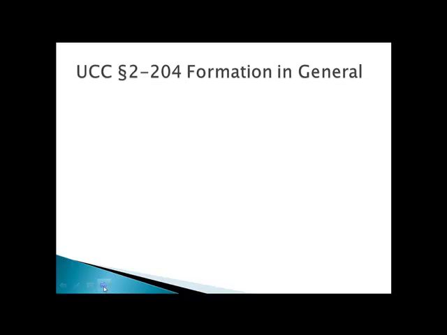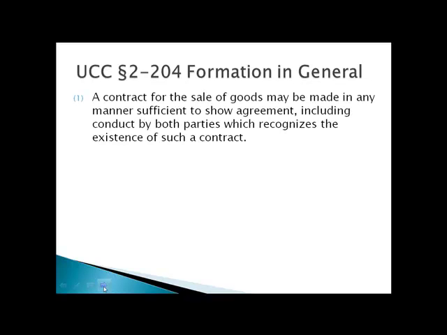Under the UCC, formation is a little bit less strict, and the UCC states that a contract for the sale of goods may be made in any manner sufficient to show agreement, including conduct by both parties which recognize the existence of such a contract. So even if you can't pinpoint an exact offer and an exact acceptance, we still have a contract if the parties are acting like they have a contract and they're recognizing the existence of a contract.